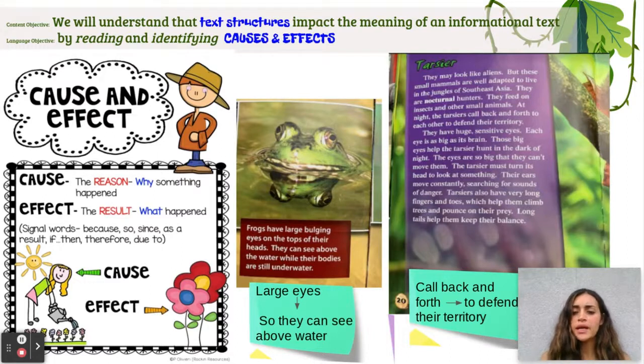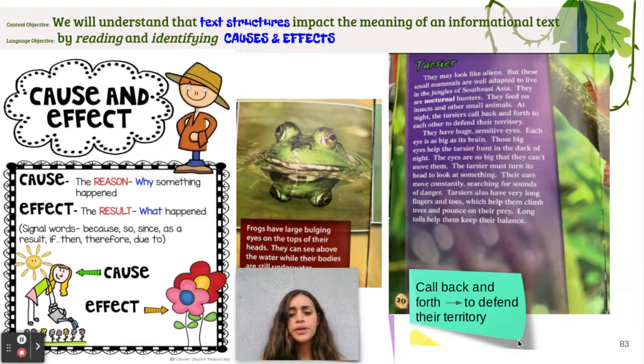Additionally, I wanted to go back and review some of the pages we've seen in the past, such as the information about extraordinary eyes. We were learning about why these animals have such extraordinary eyes. There's a small photograph of a frog, and the caption reads, frogs have large bulging eyes on tops of their heads. They can see above the water while their bodies are still underwater. Although there are no signal words like because of, so, since, as a result, I'm still able to understand why frogs have eyes on top of their head. And the reason why, the result of this, or the effect of this is so that they can see above water.